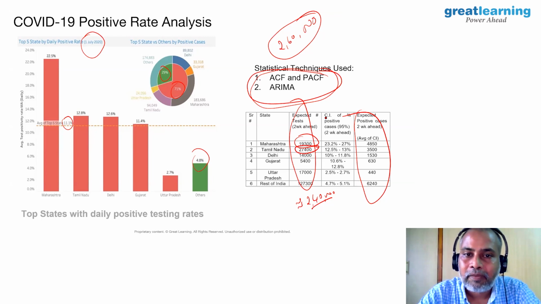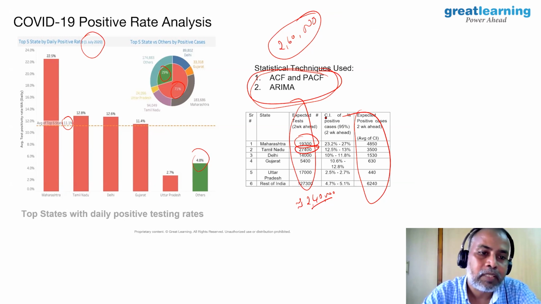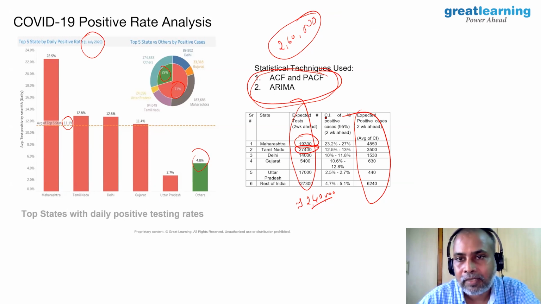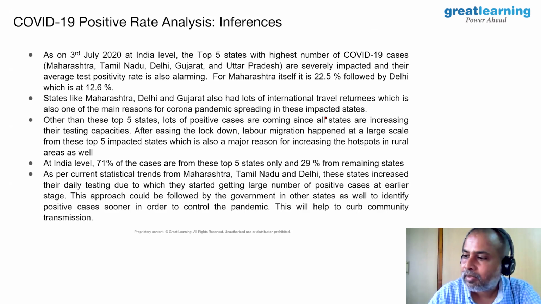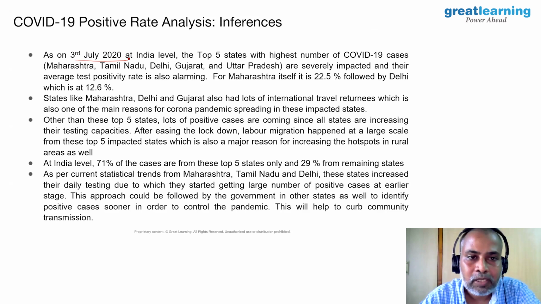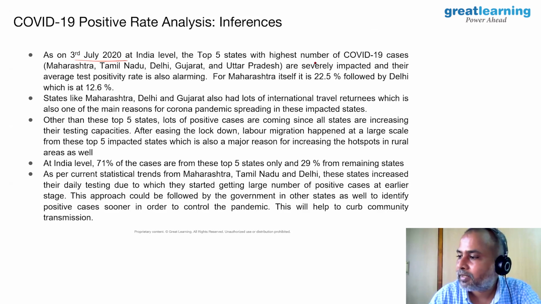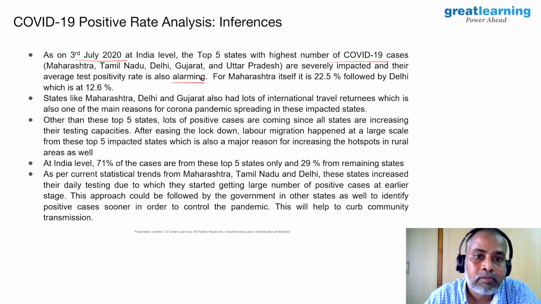The techniques we have used are amazingly simple: autocorrelation function, partial autocorrelation function, and autoregressive integrated moving average. Using these simple techniques, we are able to predict the number of cases. Now the inferences. As of 3rd July 2020, at the India level, the top 5 states with the highest number of COVID cases are severely impacted, and their average test positive rate is alarming. For Maharashtra itself, it is 22.5%.